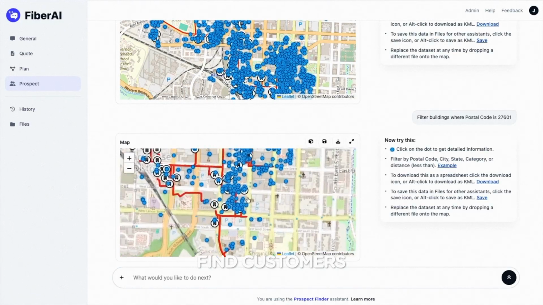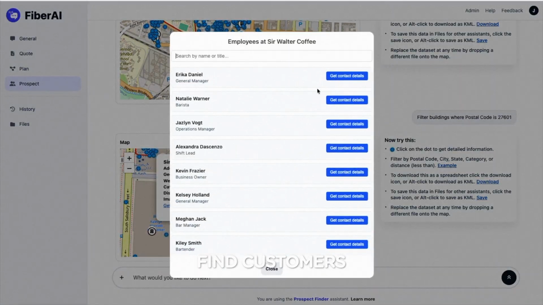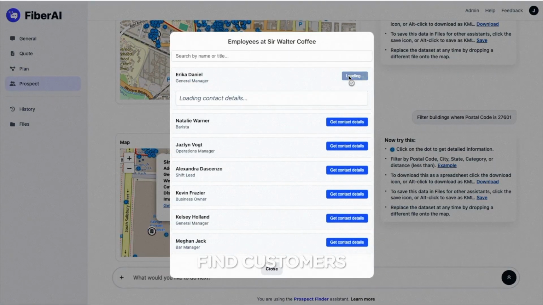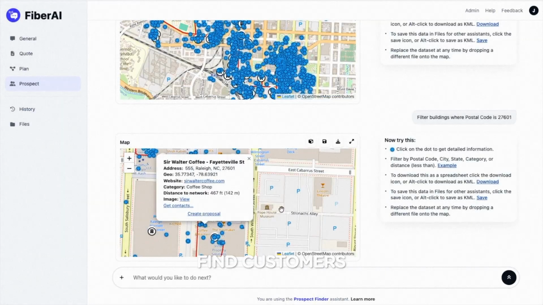Click on the blue dot to get tenant information, including company name, phone number and website. Select Get Contacts to get employee information for that company. Search by title or name to get an email or phone number for that specific contact. If you choose the Save icon, or Download icon, you'll get the results in a table of all companies and contacts that you have filtered.